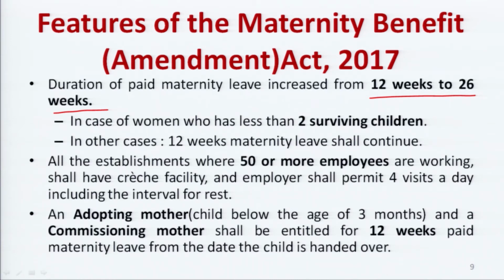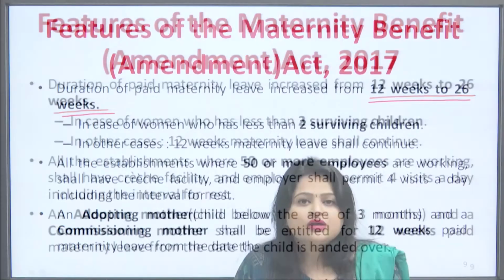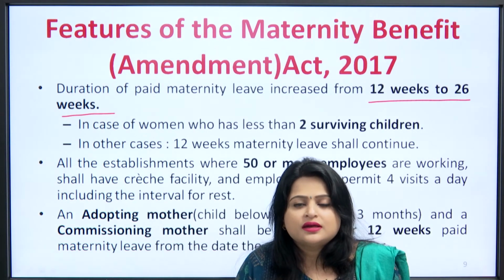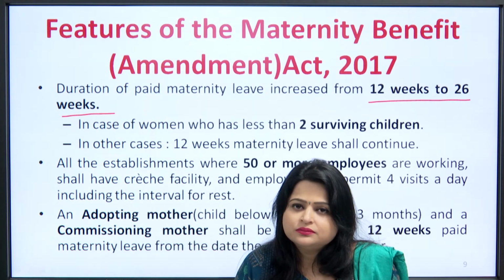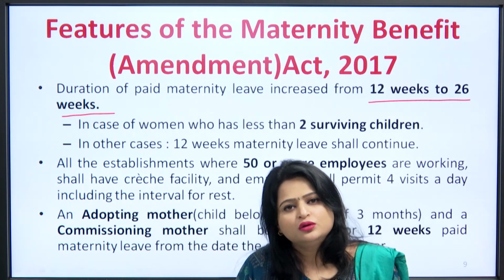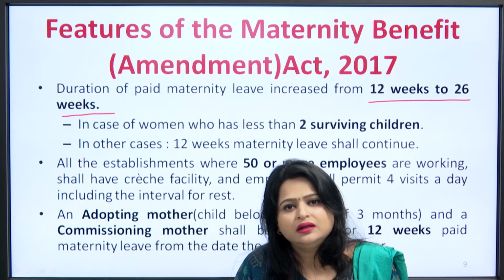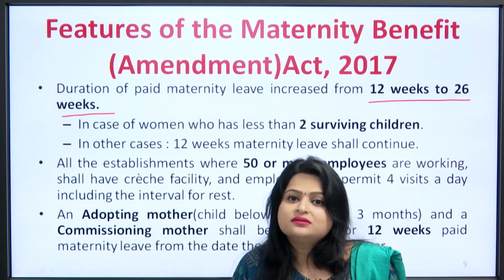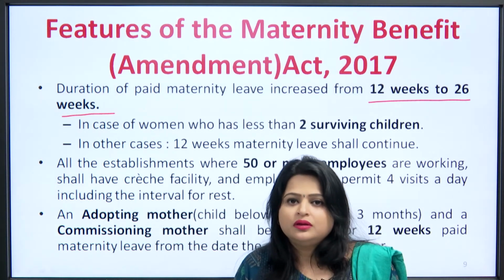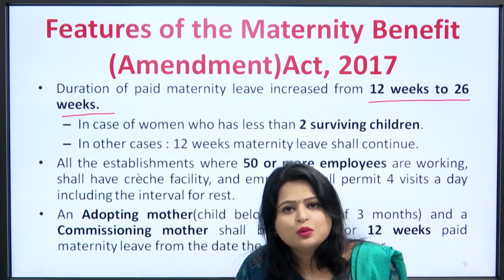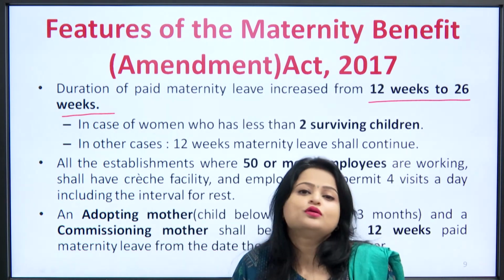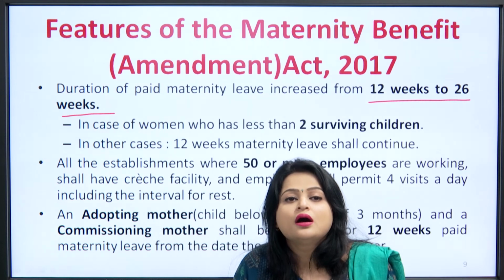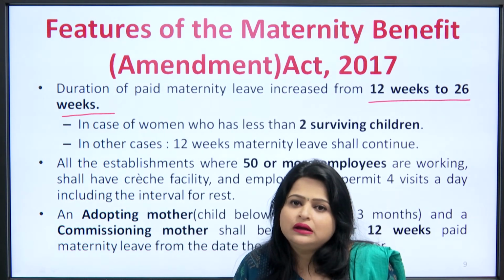But there is a condition for this. In the case of a woman who has less than 2 surviving children, if a woman is expecting for the first time, she is eligible for 26 weeks of paid leave. If a woman is expecting a second baby, that means she already has one child, in that case also she is entitled to 26 weeks paid leave.